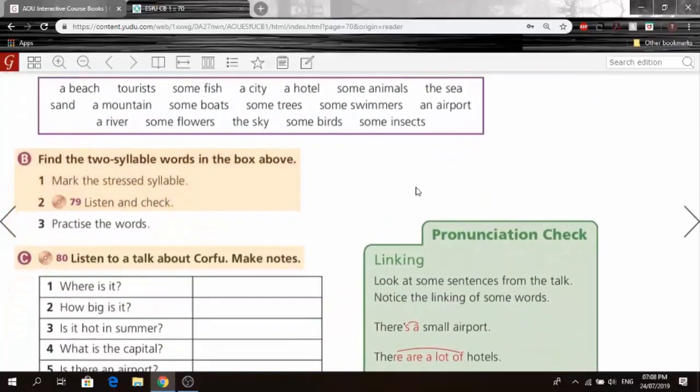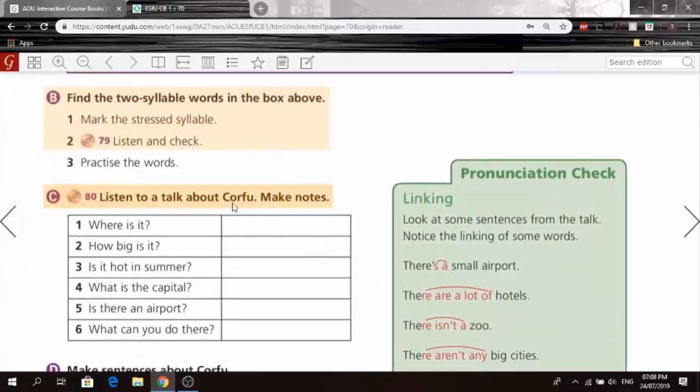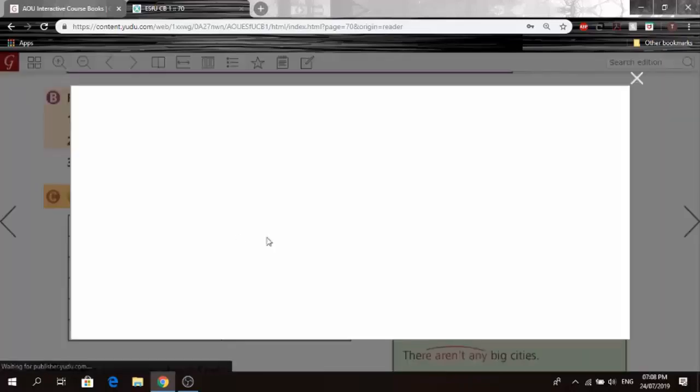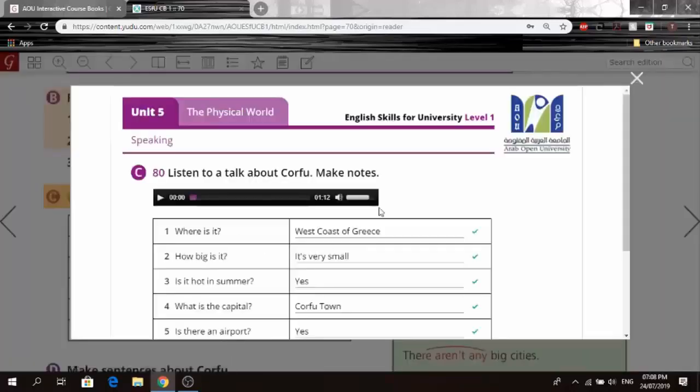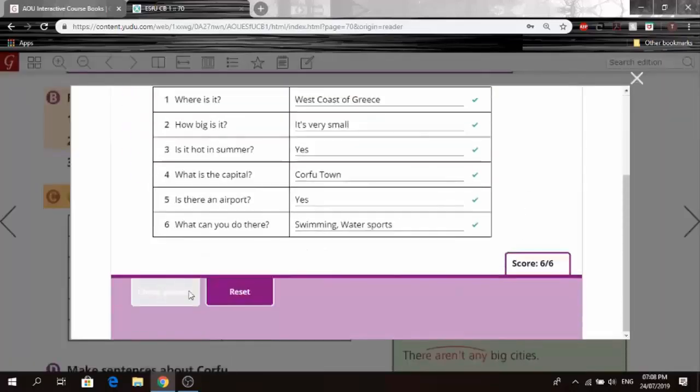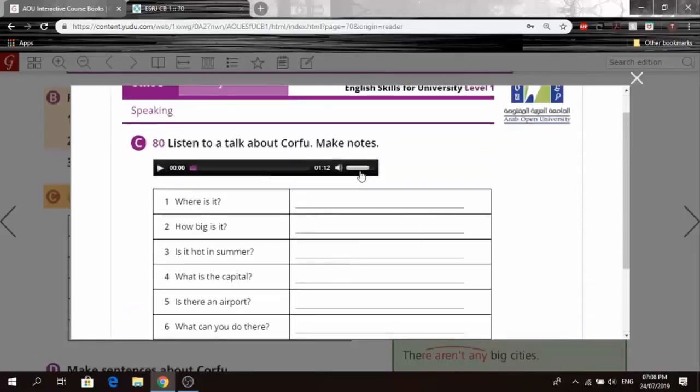So here we have, now we're gonna listen to a talk about Corfu, and he wants us to make notes. Okay, so I'm gonna play it the first time, and you guys try to solve it, and then I'll play it again while I try to solve it, and oops, it is already solved. Here we go.